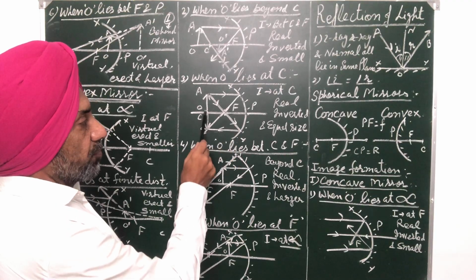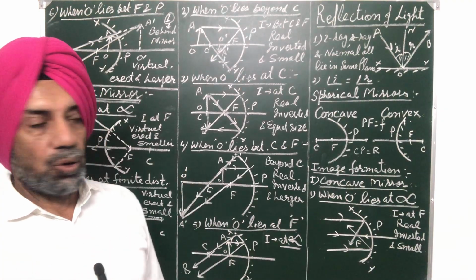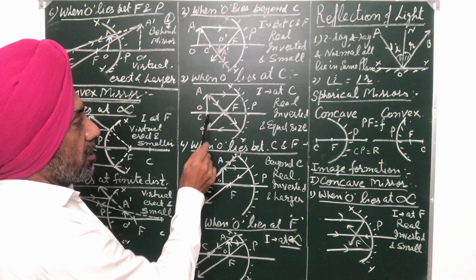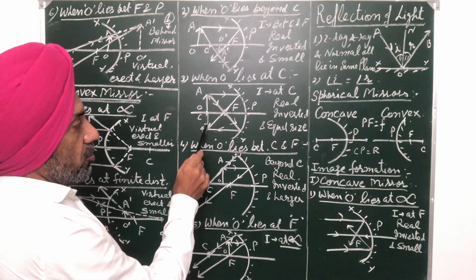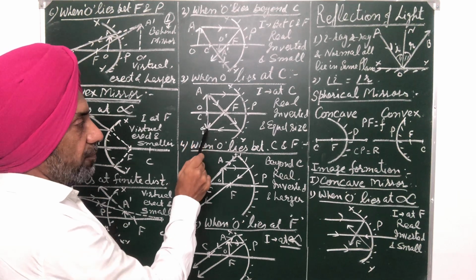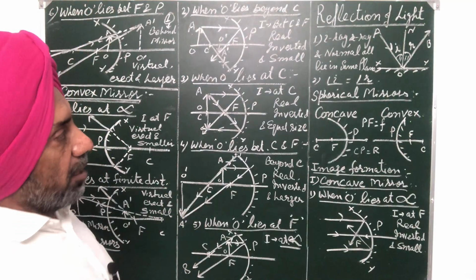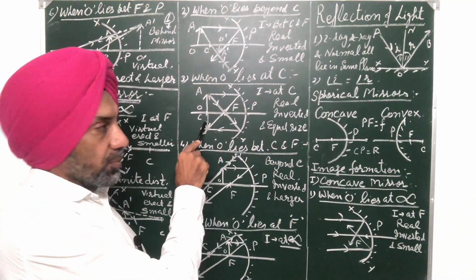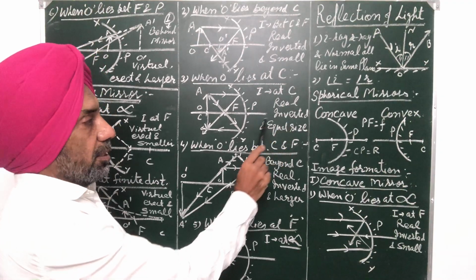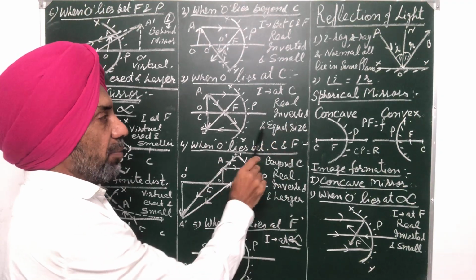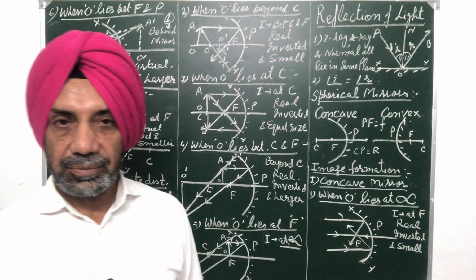So this is the image O dash A dash. You can see this OA is equal to this. The size of the object is equal to the size of the image. So in this case, the image is formed at C. The real image is inverted and of equal size.